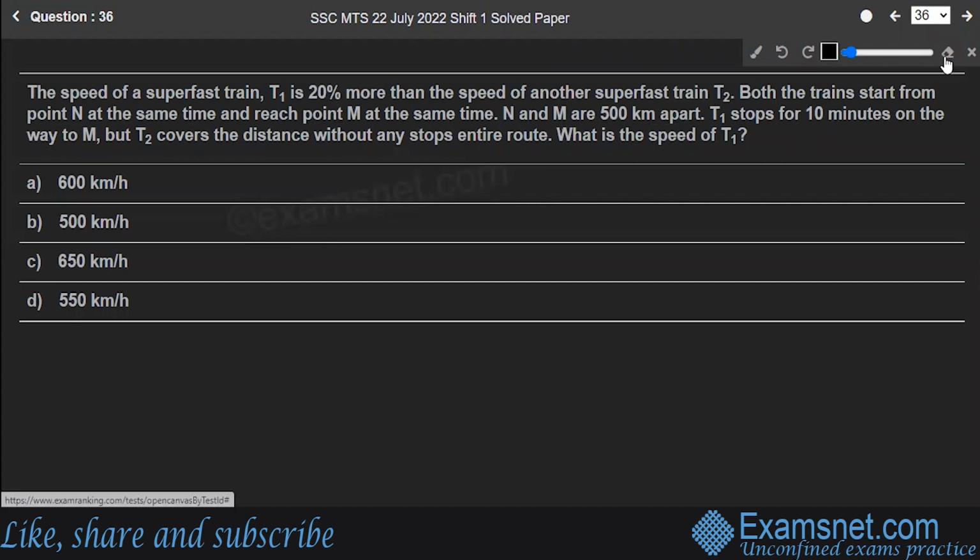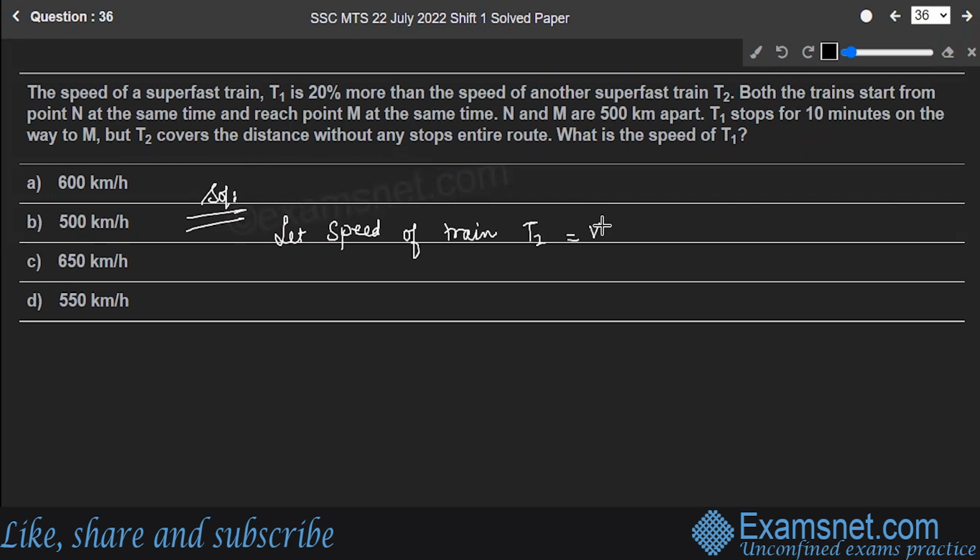Okay. So you are given multiple things in the question. First of all, there is a train T1 which is 20% faster than T2. Let's go with the solution. You know the basic formula for distance, time and speed, right? So first of all, let the speed of train T2 be V. Then what will be the speed of train T1? It's 20% more, right? So it will be V plus 20% of V, which on solving will give you 1.2 V.